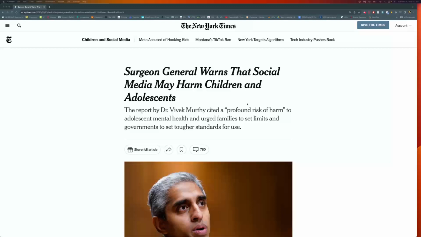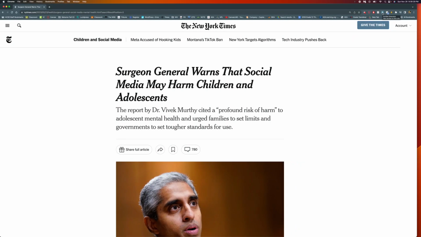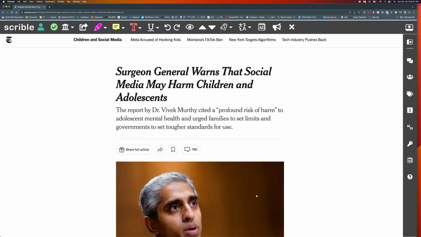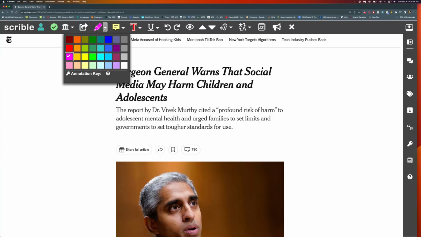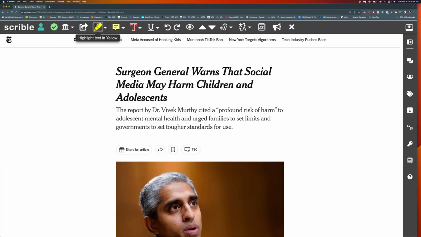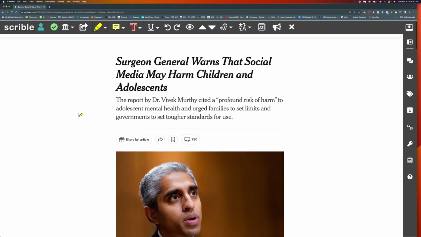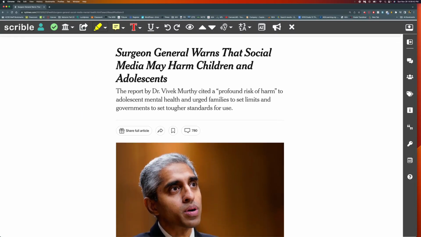Hello, everyone. I found this great article in the New York Times that I want to use in my research. So I'm going to go up to my Scribble extension and activate that. And so now notice I can bring up some annotation tools and everything else.